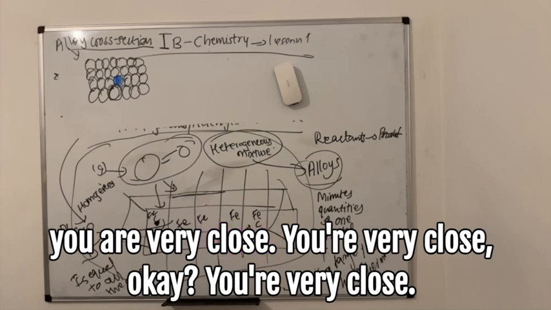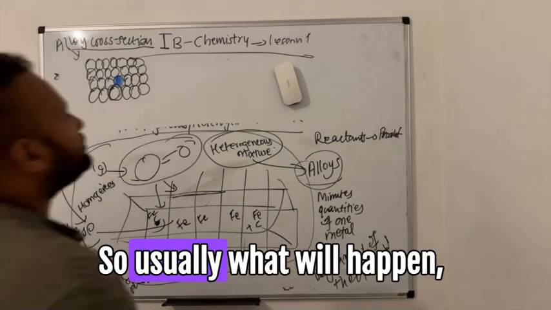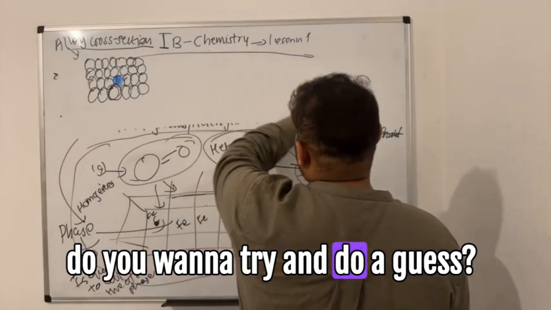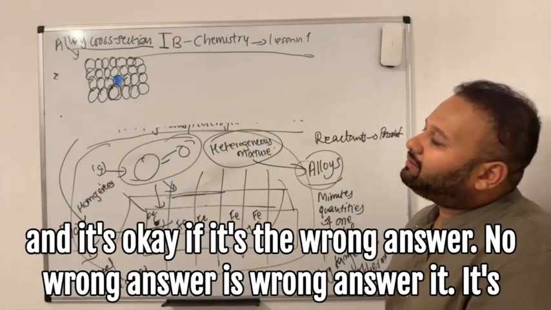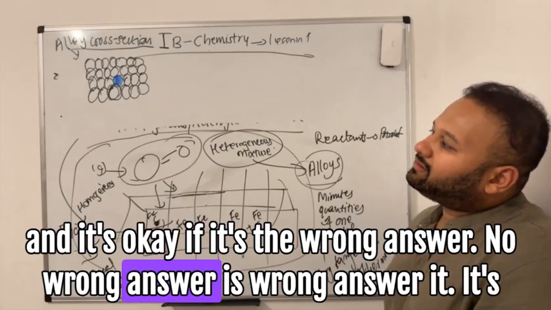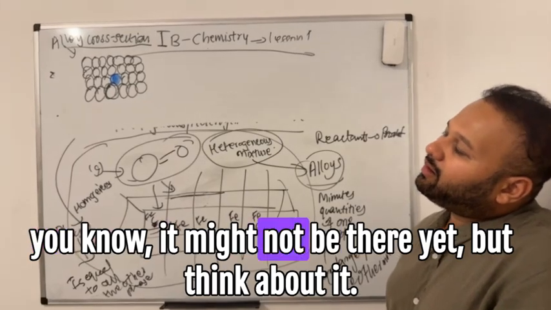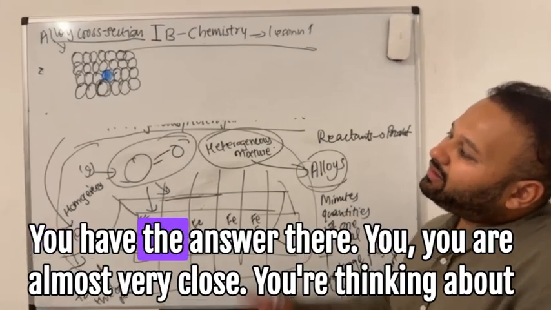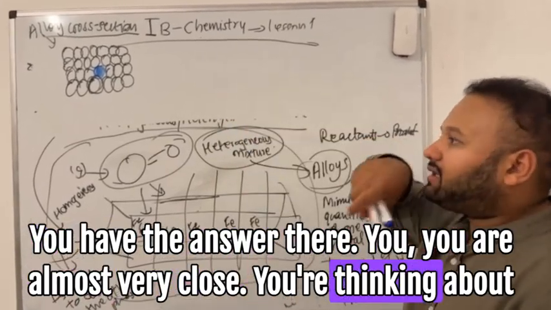You're very close. You're very close, okay? So usually what would happen? Do you want to try to give a guess? Think a little bit, and it's okay if it's the wrong answer. No answer is a wrong answer. It might just not be there yet. But think about it. You have the answer there. You're almost there. You're thinking about the structure.